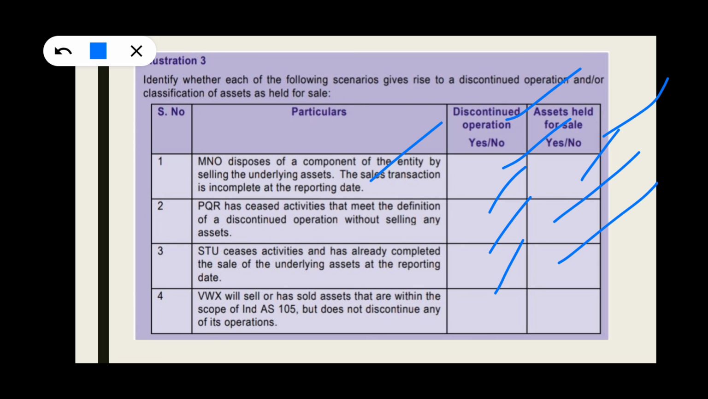Fourth point, VWX will sell or has sold assets that are within the scope of Ind AS 105 but does not discontinue any one of its operations. It says that VWX will sell or has sold assets within the scope of Ind AS 105 but does not discontinue its operation. It cannot be classified as discontinued operation because they have said that it does not discontinue operation, but it can be classified as held for sale because they are going to sell it.